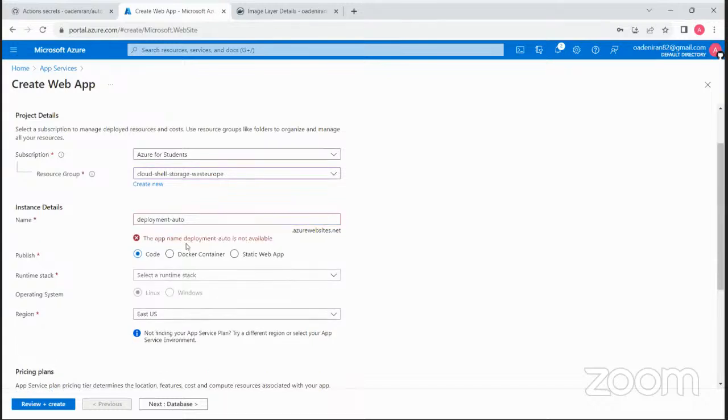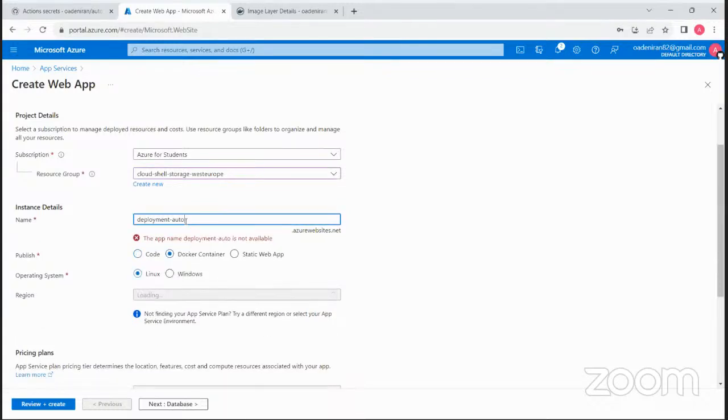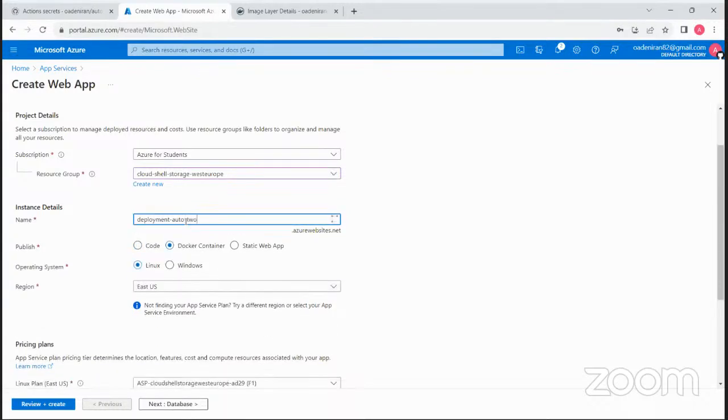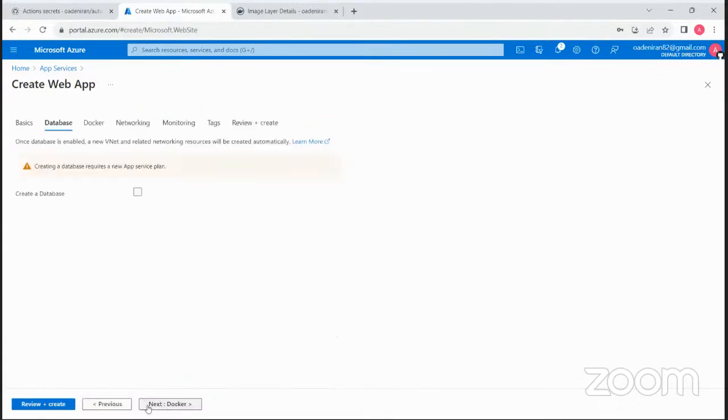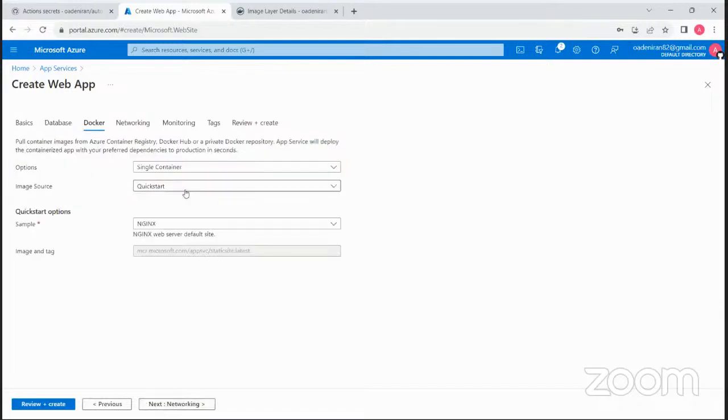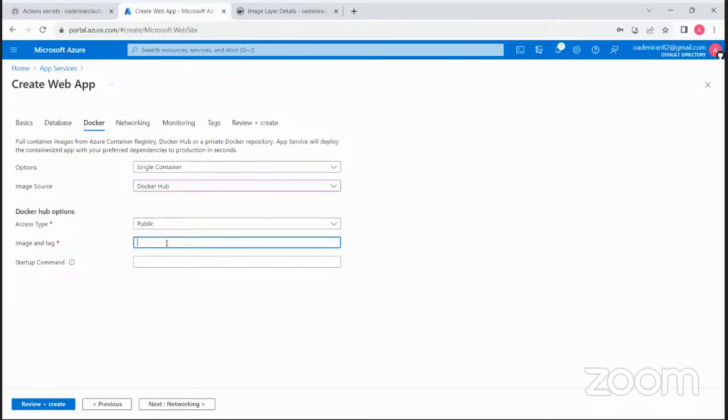Photo, local container as usual. So database, Docker, so Docker Hub is public. So now I'll use this tag latest and let me see if there will be a difference.